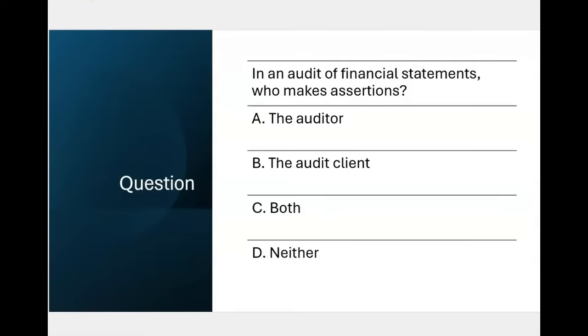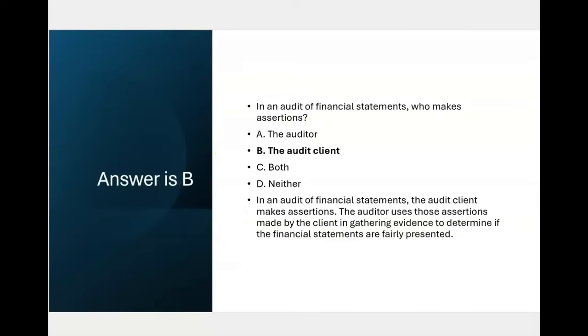Let me ask you this. In an audit of financial statements, who makes assertions? A, the auditor, B, the audit client, C, both, or D, neither? And the answer is B, the audit client. In an audit of financial statements, it's the client making the assertions. The auditor then uses those assertions in gathering evidence to determine if the financial statements are fairly presented.